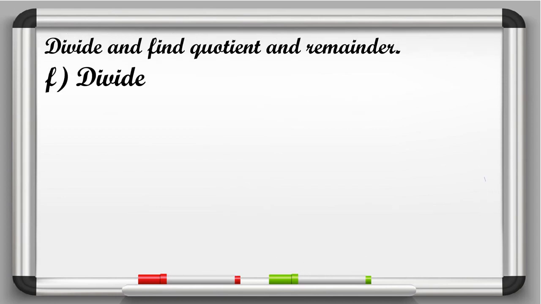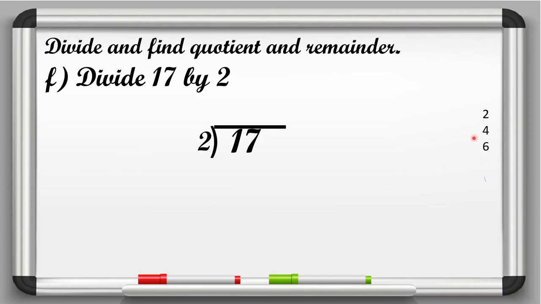Now in F part, it is given divide 17 by 2. So here in this question, 17 is the dividend. So first of all, we will write dividend 17 and 2 is the divisor. And we know that in the table of 2, 17 not comes. So what we will do, we have to write the table of 2 till we get the greater number than 17. So here we will write table of 2. 2 ones are 2, 2 twos are 4, 2 threes are 6, 2 fours are 8, 2 fives are 10, 2 sixes are 12, 2 sevens are 14, 2 eights are 16, 2 nines are 18.